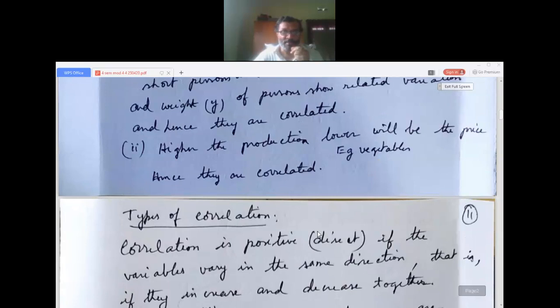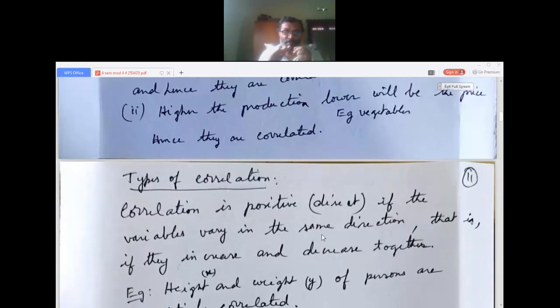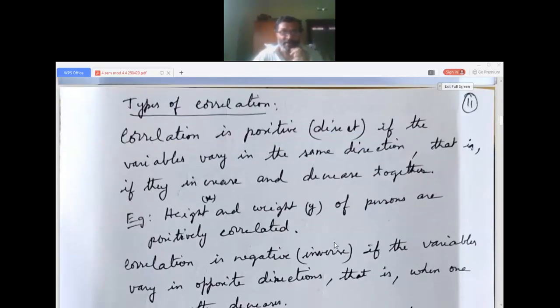Correlation is positive if the variables vary in the same direction. That means if x is higher, y is higher, or if x is lower, y is lower. That is, if they increase and decrease together. If the variables x and y increase and decrease together, they are said to be positively correlated. Height x and weight y of persons are positively correlated. I told you why.